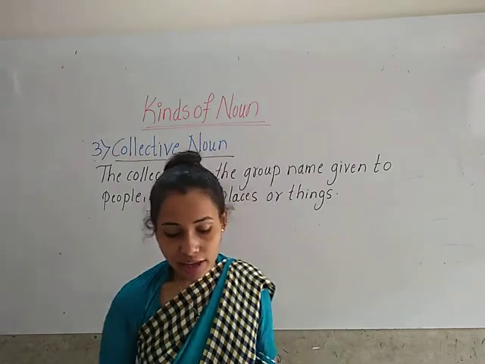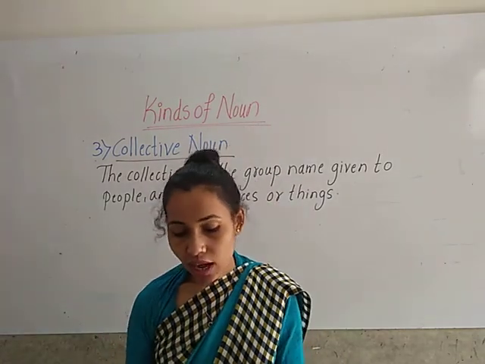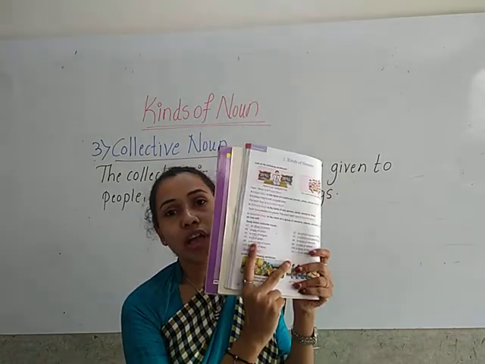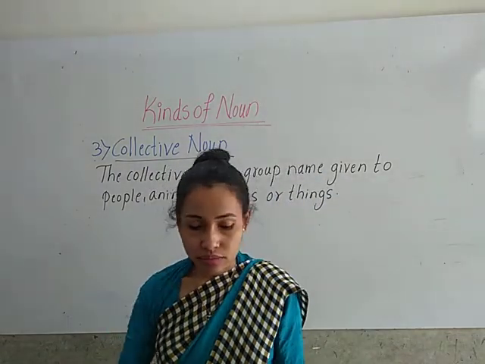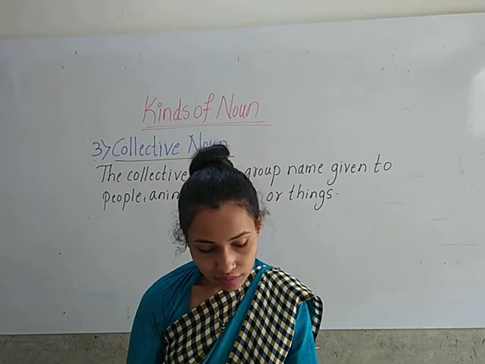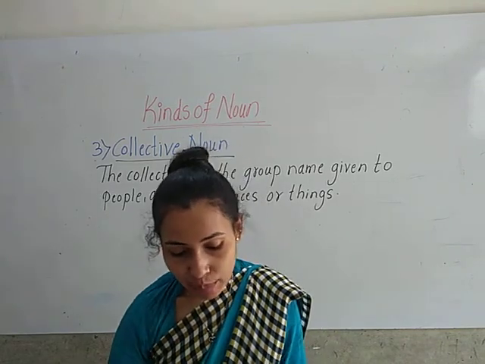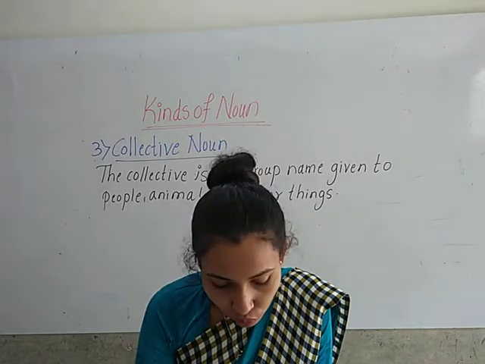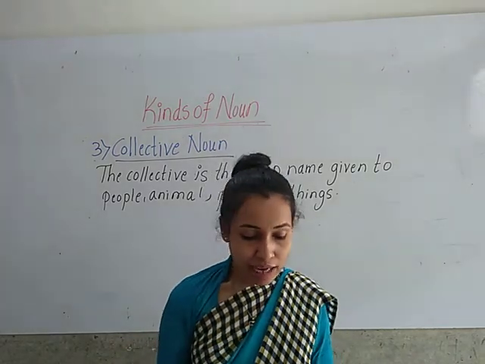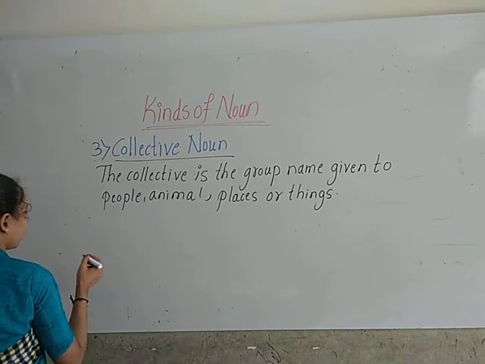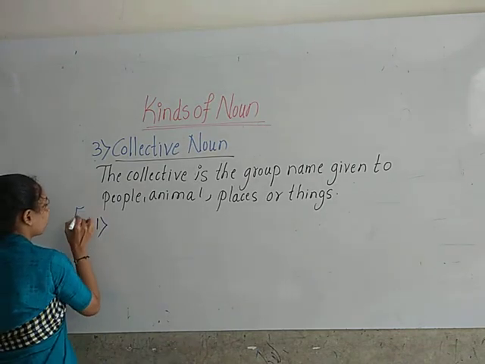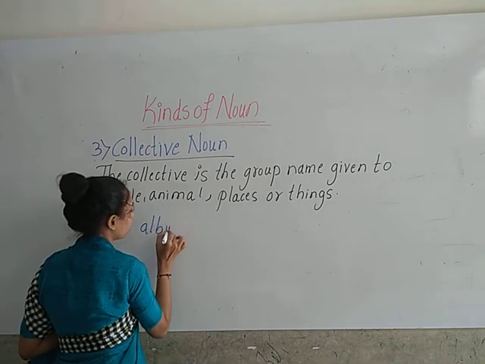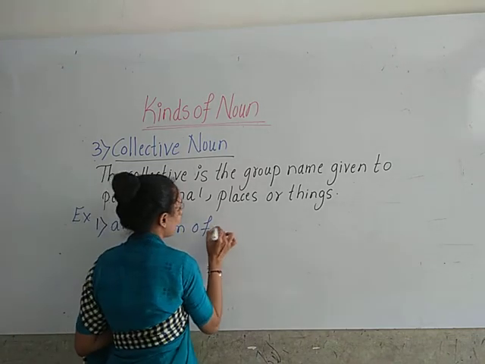Okay, children. Here there are some examples for collective noun. Let us see. In the first example we have an album of photos.